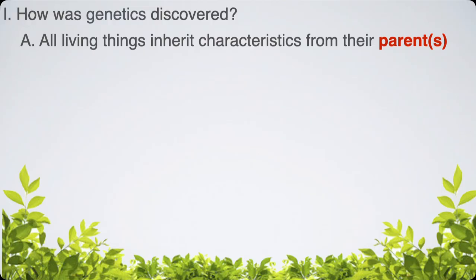So first things first, one of the themes of biology that we talked about all the way back in semester 1 was that all living things inherit characteristics from their parent(s). Notice it says parent and then parentheses S. Why do you think it says that? Well, we already talked a little bit about asexual versus sexual reproduction. Remember that in asexual reproduction, technically you only have one parent, and that's why it says parent parentheses S. In sexual reproduction, you have two parents, but in asexual reproduction, you only have one parent.